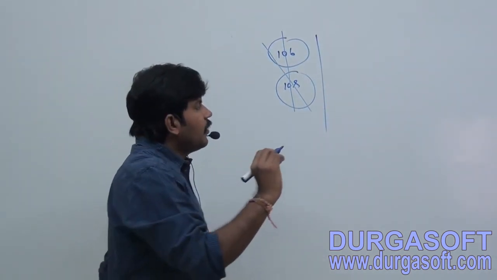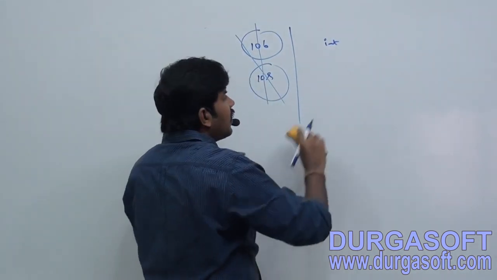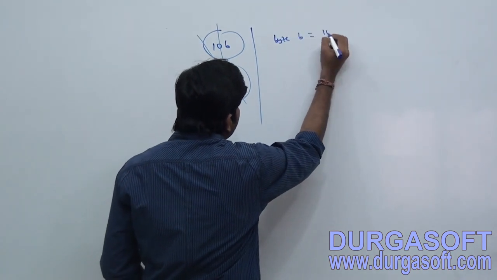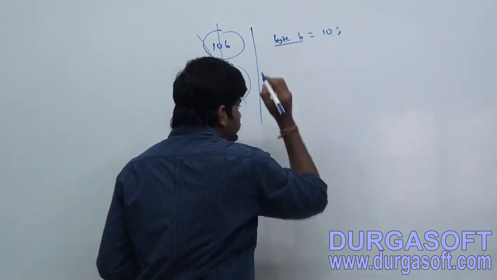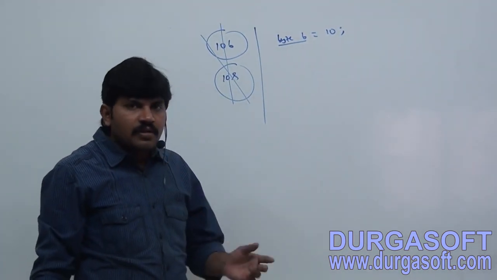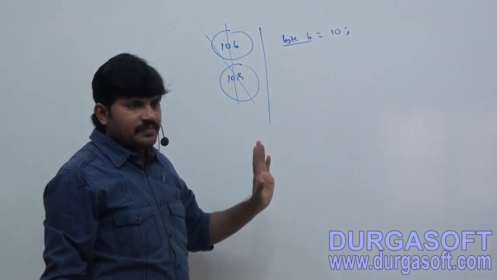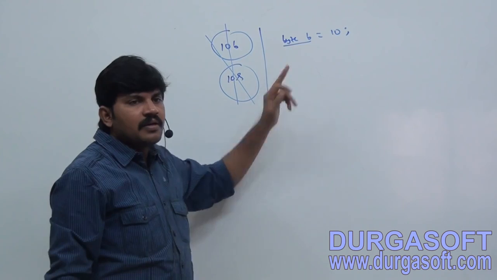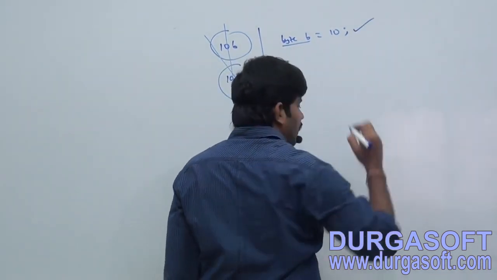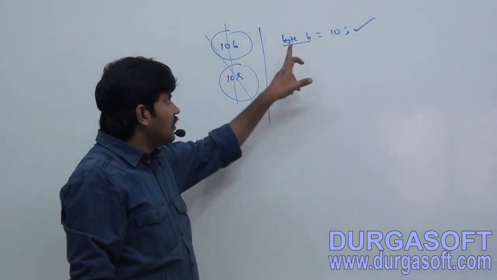What is the way? Whenever we are assigning an integral literal to a byte variable, and if the value is within the range of byte, then the compiler automatically treats it as a byte literal. Are you getting? The compiler automatically treats it as a byte literal.